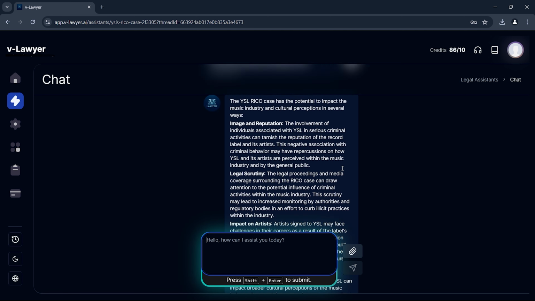There are hundreds of legal tools on vLawyer, and new ones are added every day by the community. You can choose any tool you need from here, or you can use it to track your cases.